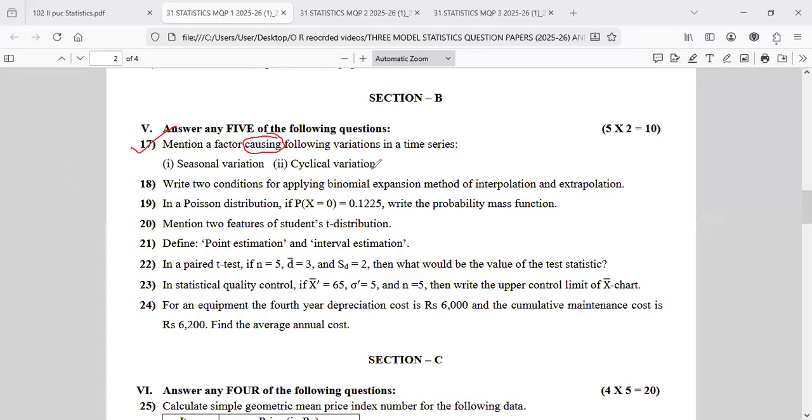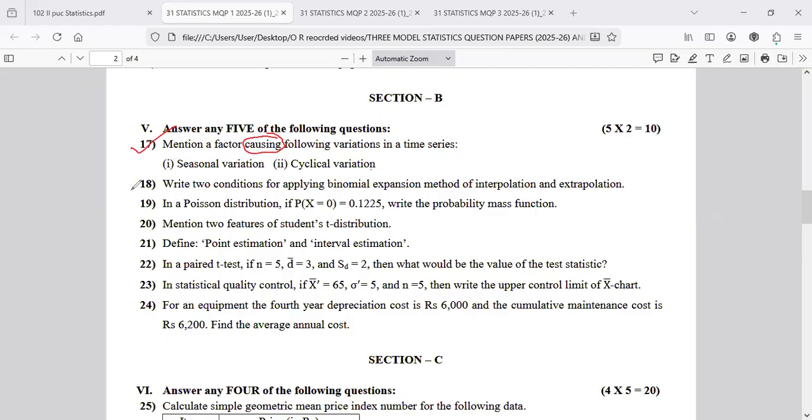Similarly, cyclical variation. This is something nobody knows, and it is an important one. Noted this one, it is very important. The cause of cyclical variation is the business cycle. Cyclical variation is nothing but the business cycle. So its cause is economic activity. Please note this: the cause of cyclical variation is economic activity.